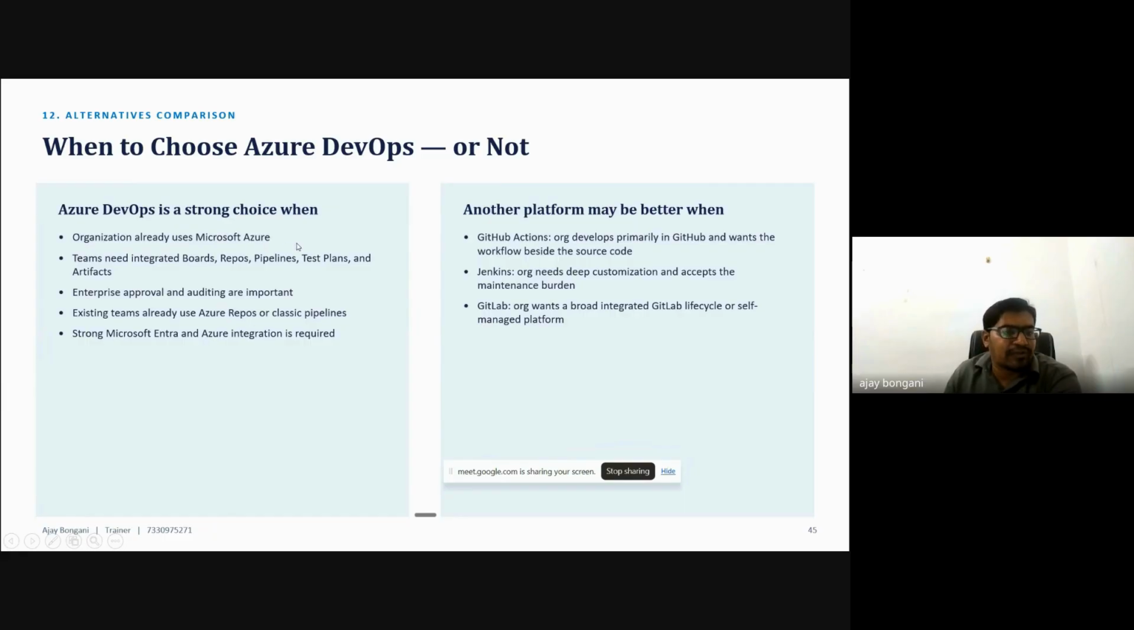Organizations already use Microsoft Azure. Teams need integrated boards and repos. In that case, enterprise approval auditing is important. Existing teams already use Azure Repos or classic pipelines, and strong Microsoft Entra and Azure integration is required. In this case, we are using Azure DevOps because everything is set up in Azure itself. That's why we focus on the Azure DevOps services.